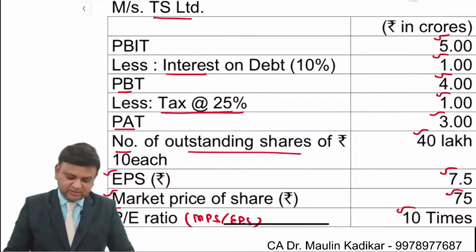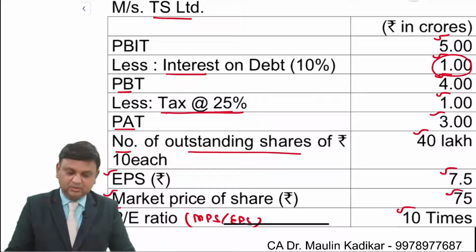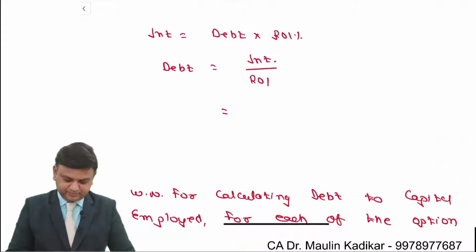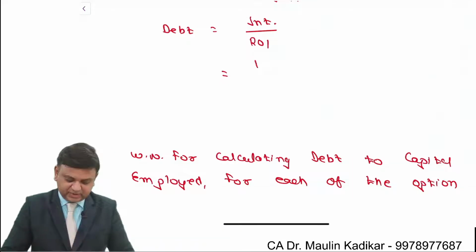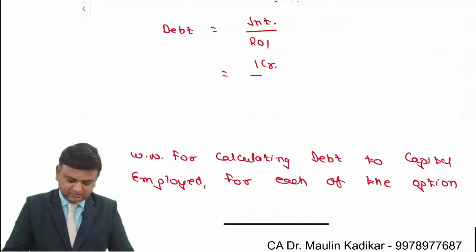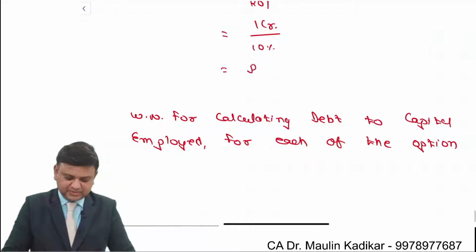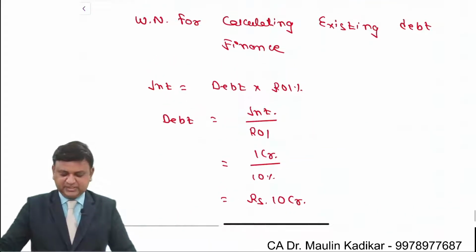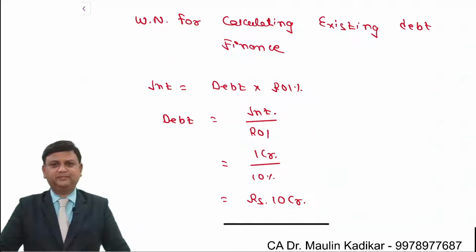Interest amount is 1 crore, rate of interest is 10%. So it is 1 crore divided by 10%, that comes to rupees 10 crore. Why do we prepare this working note? I just explained that to you in 2 minutes of time.